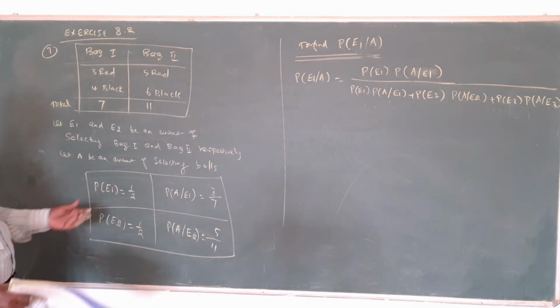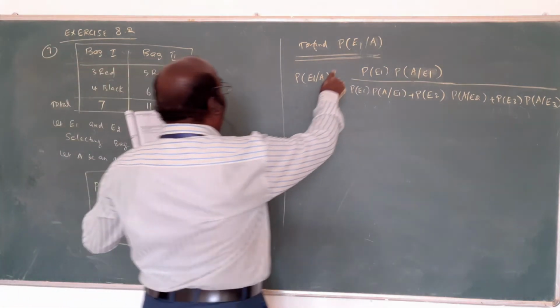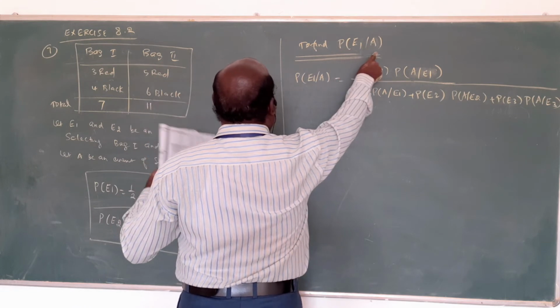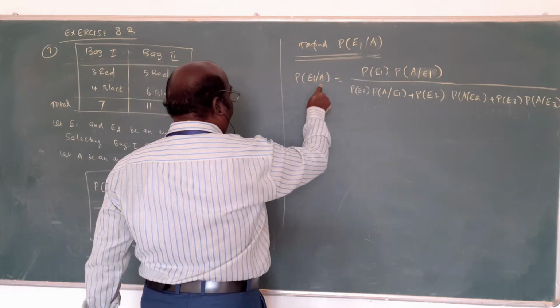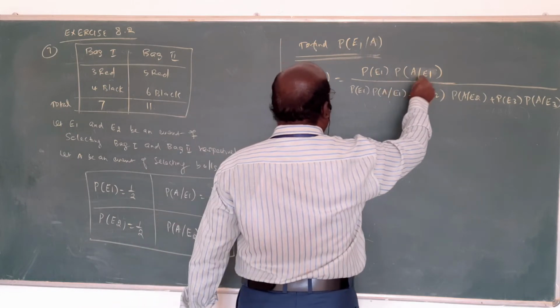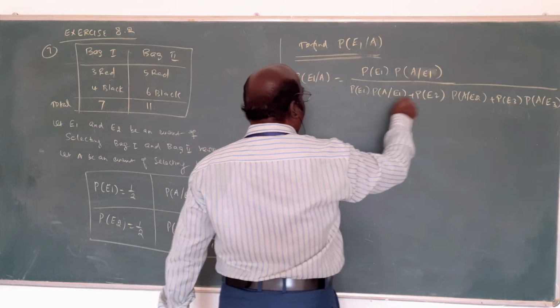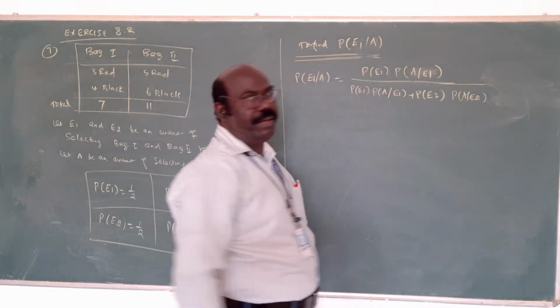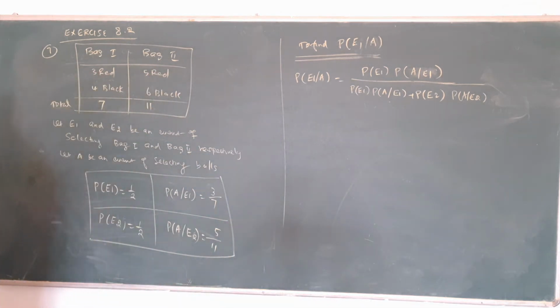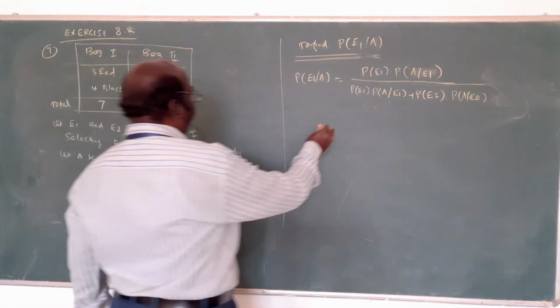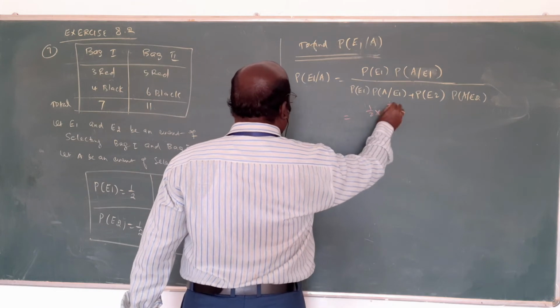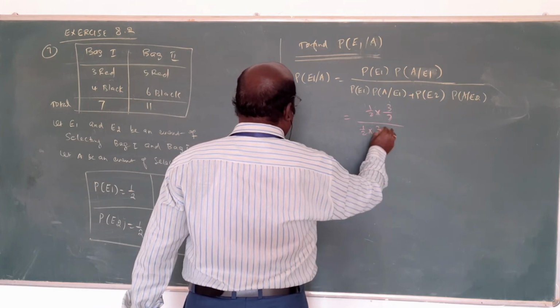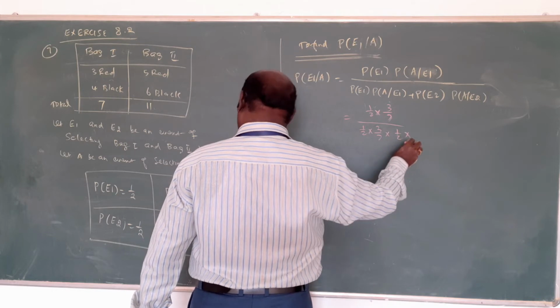In this way, you want to calculate what is being asked. The first step is only asking for E1, then the second event. The third event will not come, only 2 events. You may write the formula. Now substitute the values, we get: first, 1 by 2 into 3 by 7, plus 1 by 2 into 5 by 11.